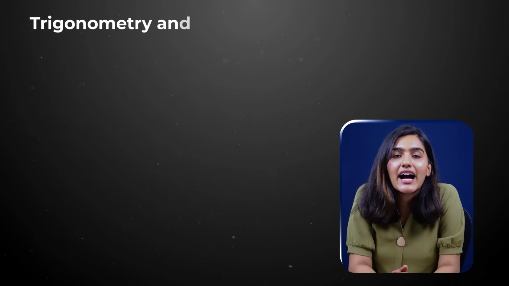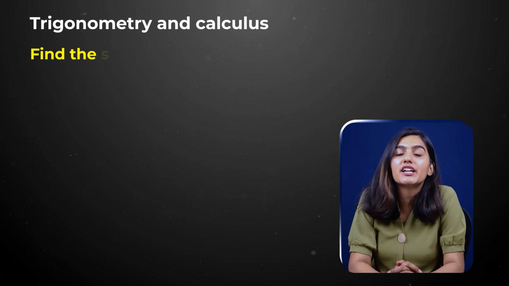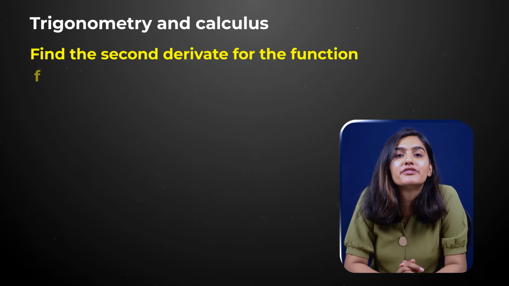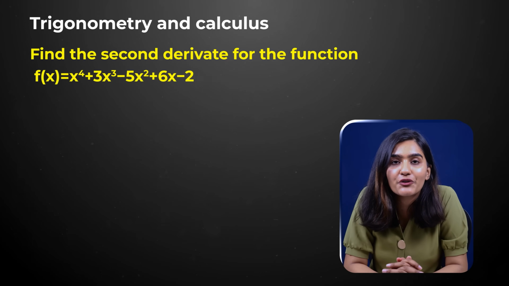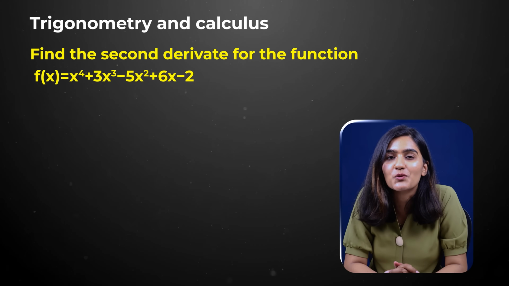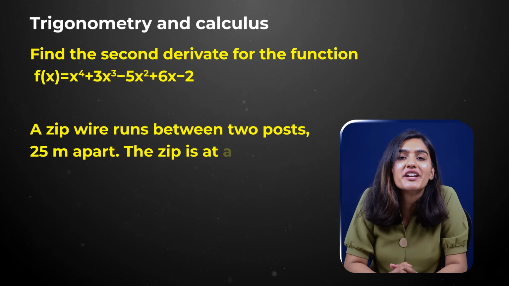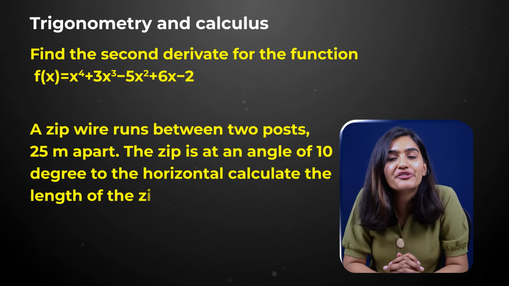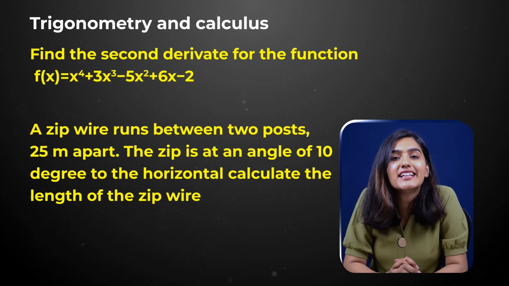The next section we have is trigonometry and calculus. You will encounter questions like, find the second derivative for the function f of x equals x to the power 4 plus 3x to the power 3 minus 5x square plus 6x minus 2. Or a zip wire runs between two posts 25 meters apart. The zip wire is at an angle of 10 degrees to the horizontal. Calculate the length of the zip wire.